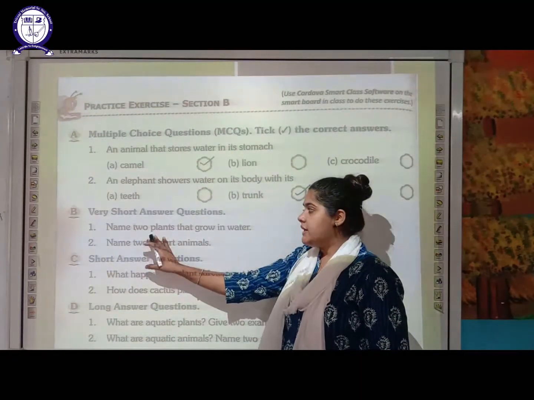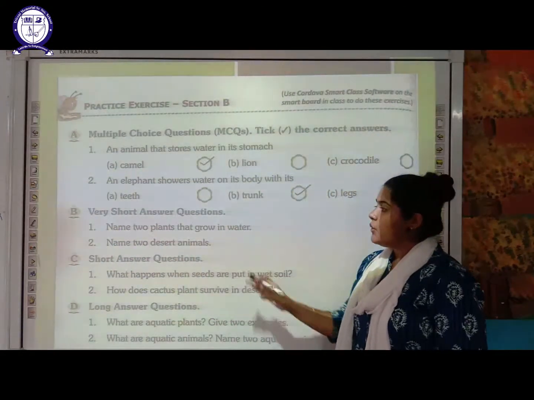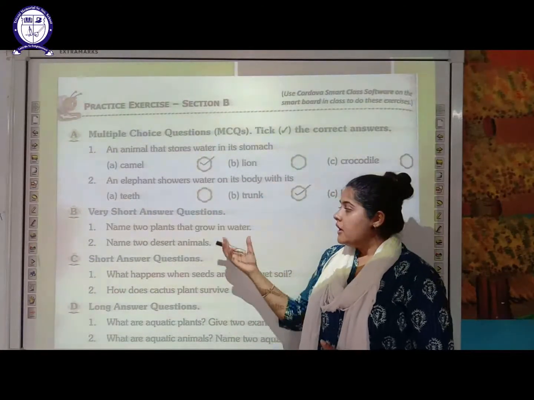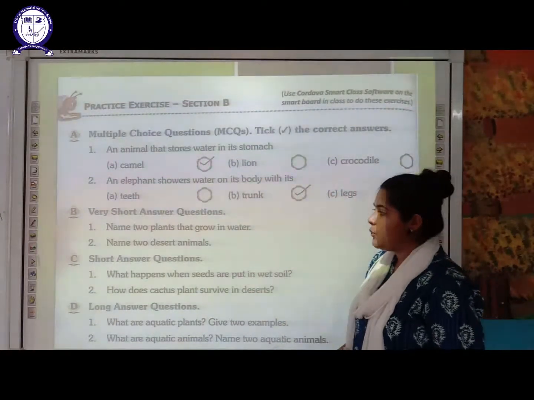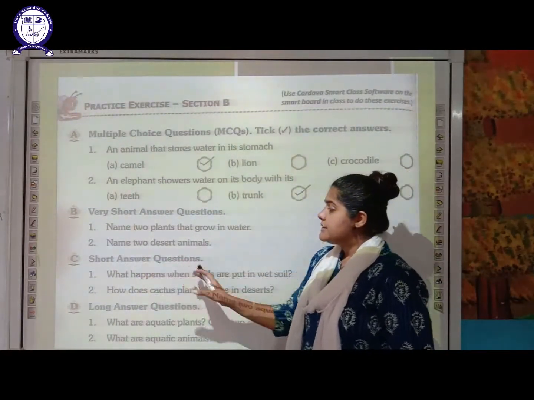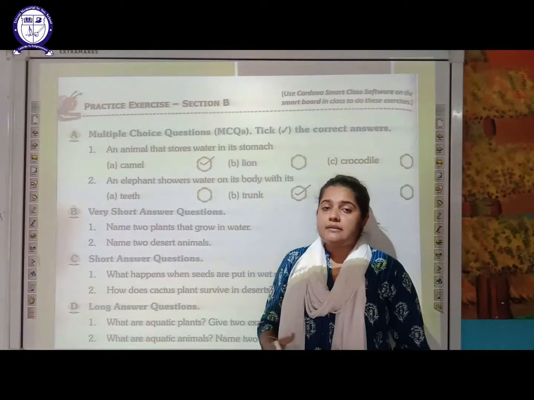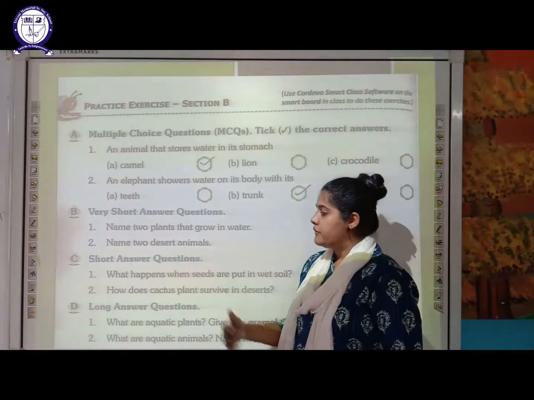Next is very short answer question. You have to write first one. Name two plants that grow in water. So the two plants which grow in water, examples are your lotus, water hyacinth or water lily. You can write down any two of them. Next is, name two desert animals. The two desert animals are your camel, desert snake or desert rat. You can write only two of them here.